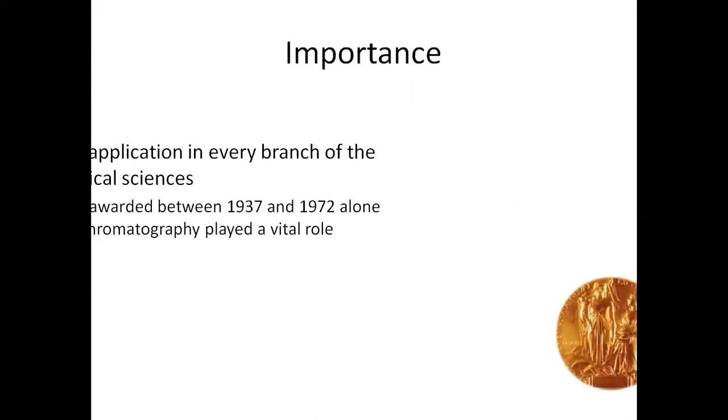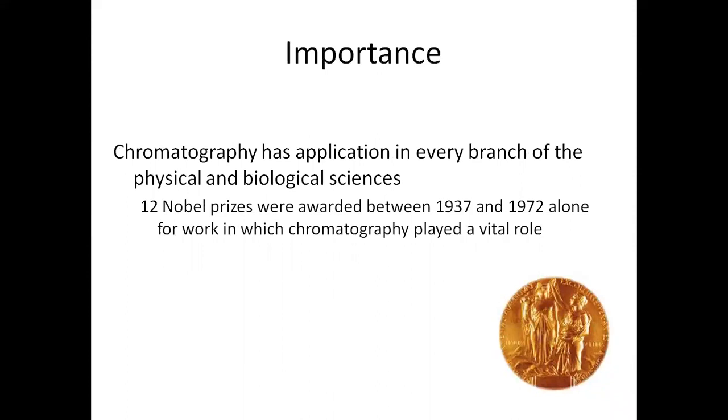Now, the importance of chromatography can be understood from the fact that it has applications in every branch of physical and biological sciences. As many as 12 Nobel Prizes have been awarded between 1937 and 1972 alone for work in which chromatography played a vital role. So this tells a lot about the importance of this subject.